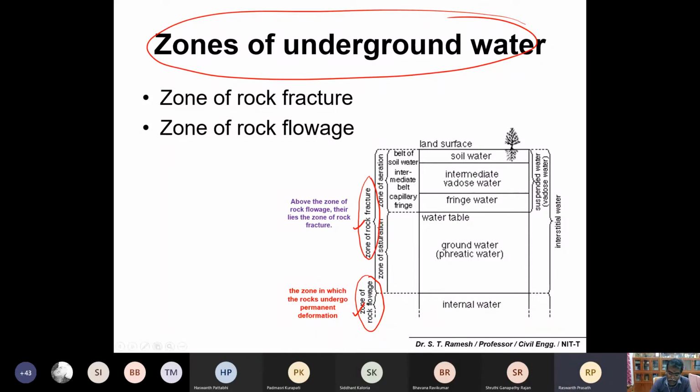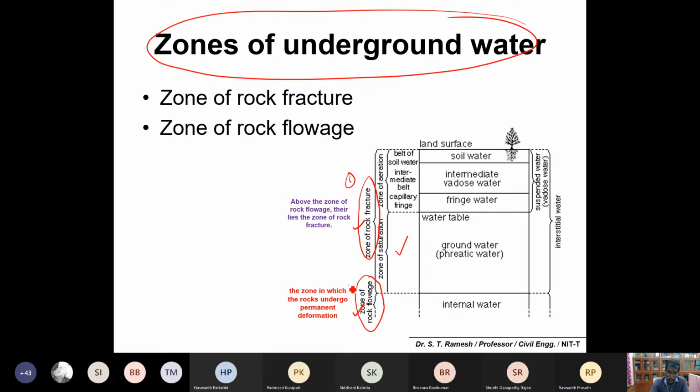So these two are important. Please make a note on these two. You can divide the total subsurface soil into two zones. Number one, zone of rock flowage and zone of rock fracture. And zone of rock fracture is further divided into two: number one is zone of saturation and zone of aeration. So please make a note on these two.